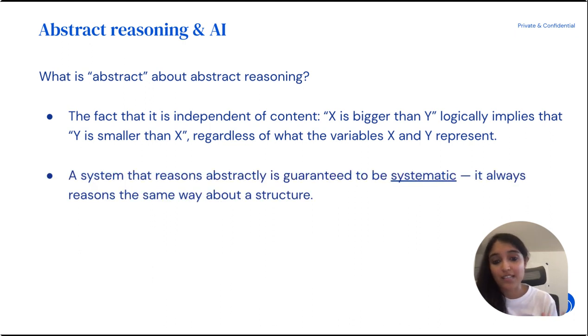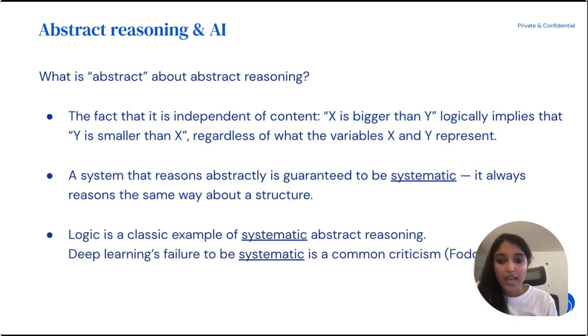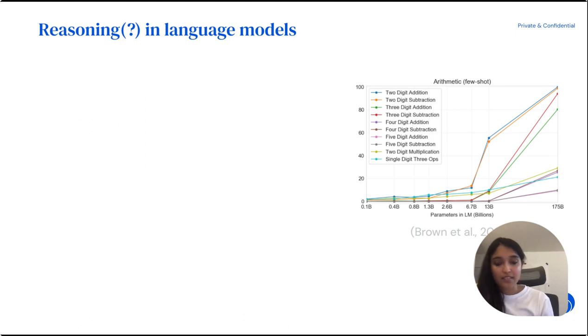A system that reasons abstractly is guaranteed to be systematic. It'll always reason the same way about a given structure. Logic is a classical example of systematic abstract reasoning. Deep learning's failure to be systematic in these ways is a common criticism that we've heard time and again. As these new language models take the stage, there's been a lot of question about whether they are capable of what we would call abstract reasoning.